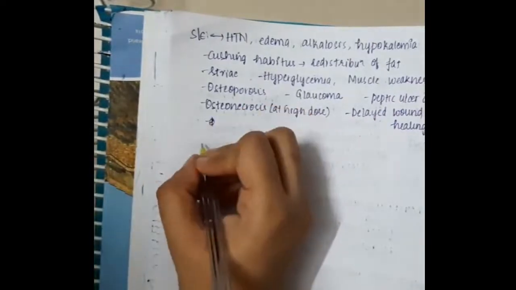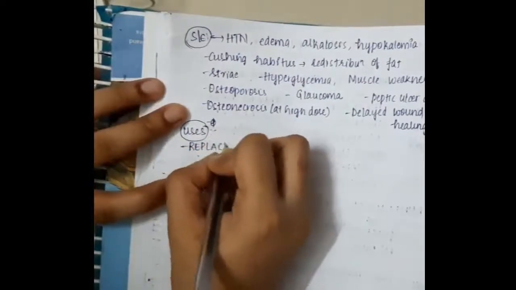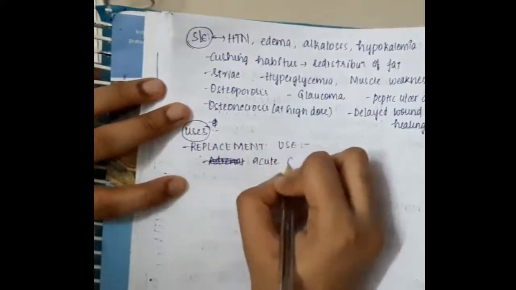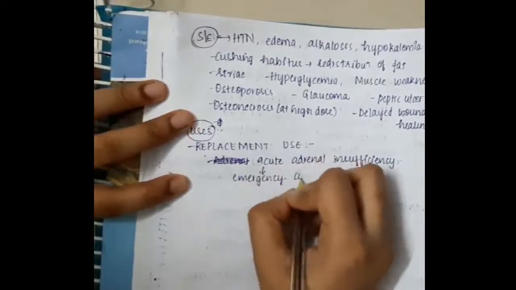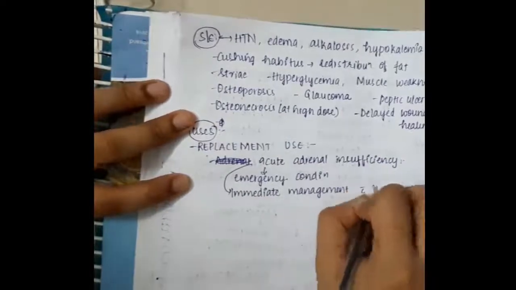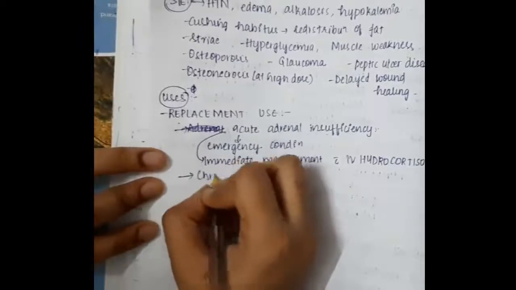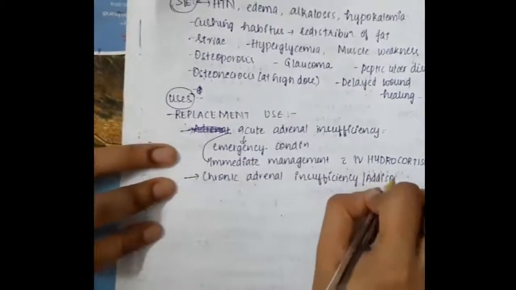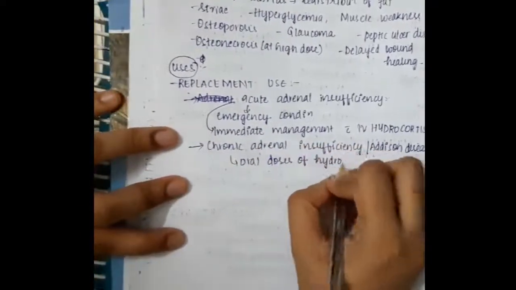Now, in the uses of these glucocorticoids, first we have replacement use. In acute adrenal insufficiency, which is an emergency condition, immediate management with IV hydrocortisone is given.